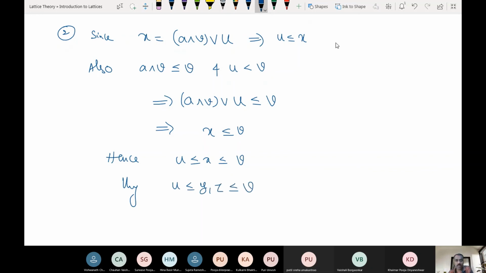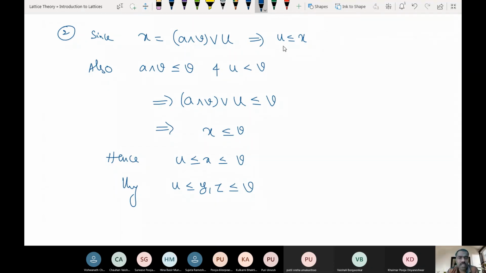But now we want to show that X cannot be equal to U as well as X cannot be equal to V. If we show it in a similar way, you will get that Y is also not equal to U and Y is also not equal to V. Is that clear what we are doing? Yes, sir.